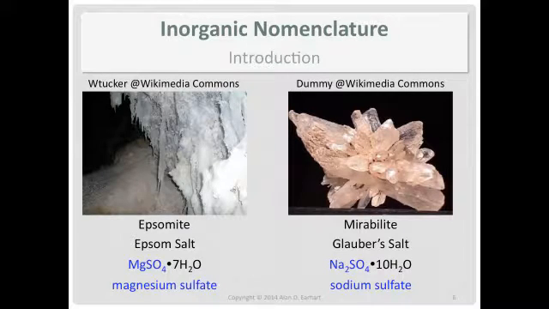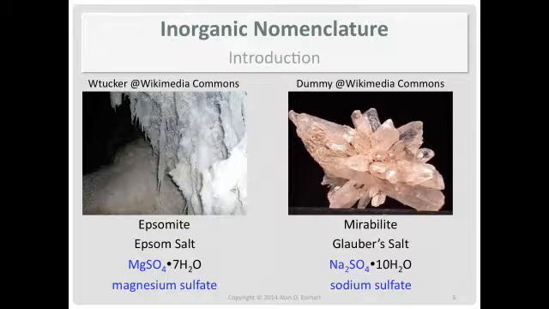Let's go back to our minerals. Epsomite is actually a hydrate of magnesium sulfate. Mirabilite is actually a hydrate of sodium sulfate. If you look at the chemical formula at the bottom, ignore the .7H2O and the .10H2O. That just means that they're hydrates.